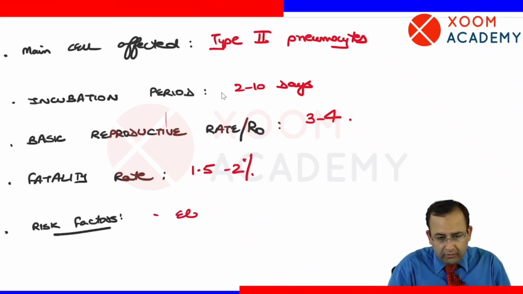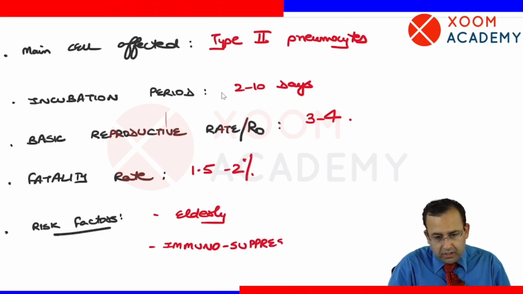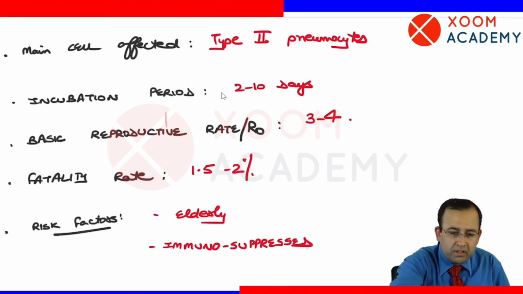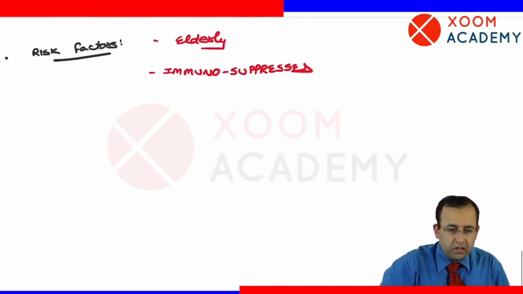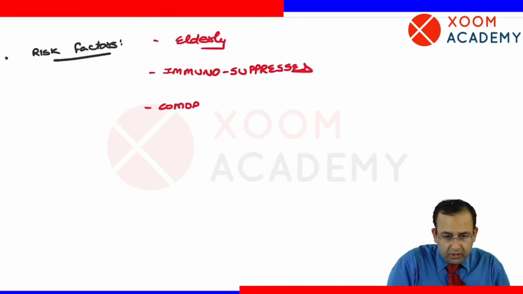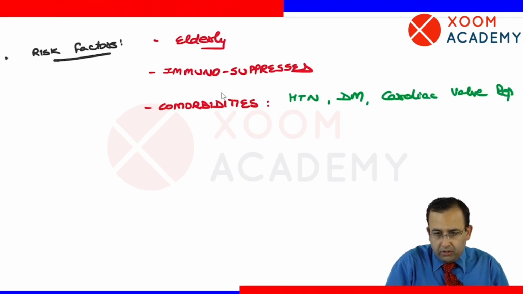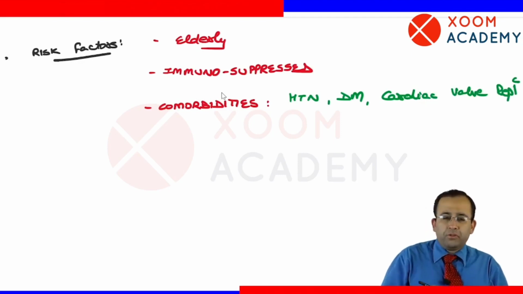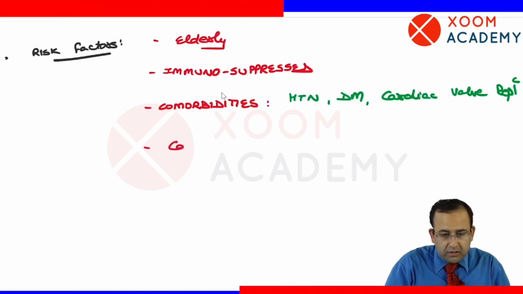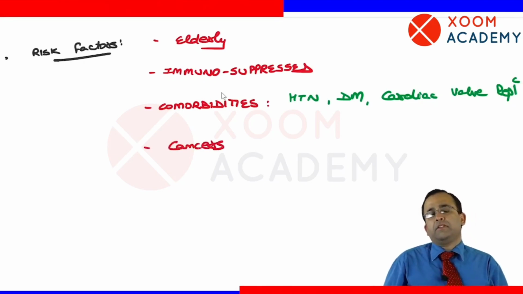You know that, that is elderly patients, those who are immunosuppressed individuals, next, those having some or the other comorbidities, suffering from comorbidities like hypertension or diabetes, those having cardiac wall replacement, and so on. Next, those patients suffering from cancers or malignancies.